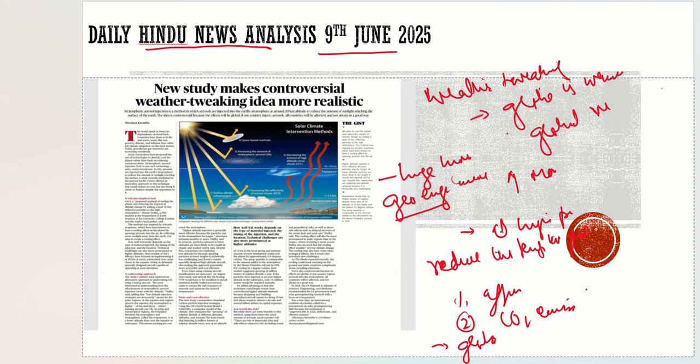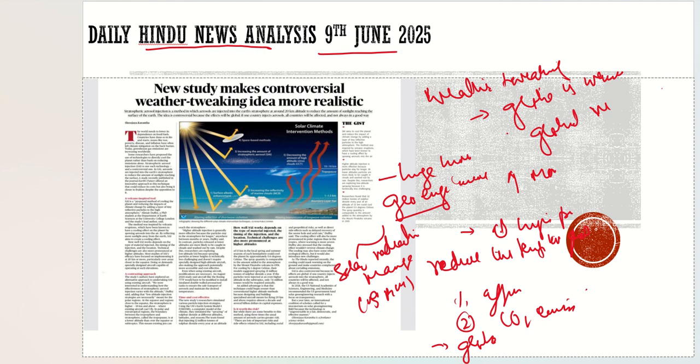In the geoengineering method, there are two ways by which we can reduce this temperature, mentioned under this article. The first one is solar radiation management, or in simpler terms SRM. Solar radiation management, how will it work? Let me show it here.